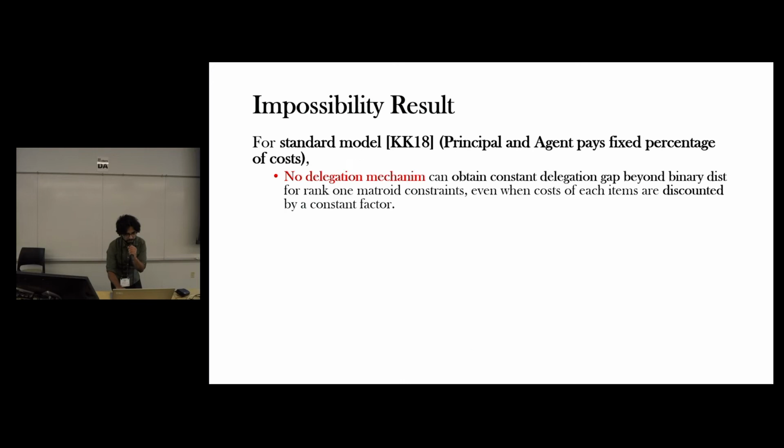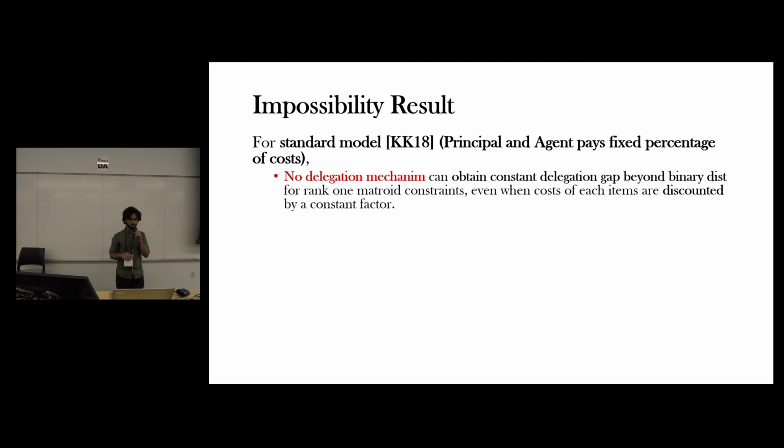In fact, we formalize this intuition and show an impossibility result, which essentially shows that for the standard model considered in Kleinberg and Kleinberg's work, in which the principal and agent pay a fixed percentage of costs, no delegation mechanism can obtain a constant approximation even for the simplest of constraints like rank 1 matroid constraints, and even when the cost for each item is discounted by a constant factor.